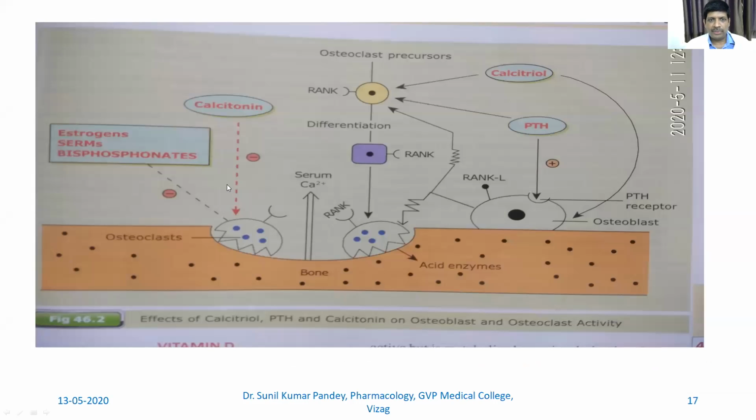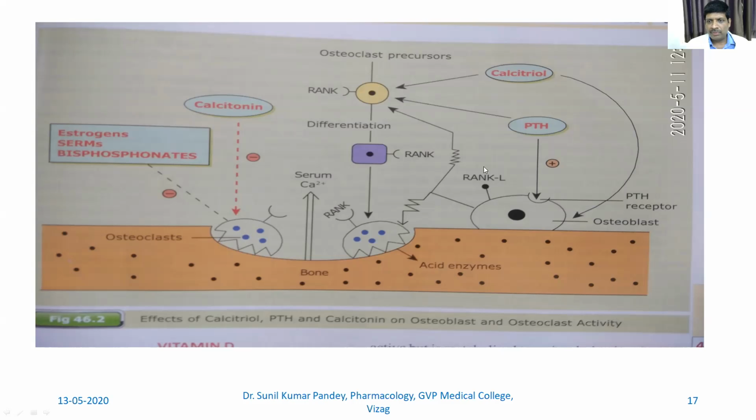So this is another figure taken from Sharma and Sharma, which shows the same thing. I don't know whether you have ever seen Goodman and Gilman, so I have taken this figure. We have the osteoclast precursor having this RANK receptor.